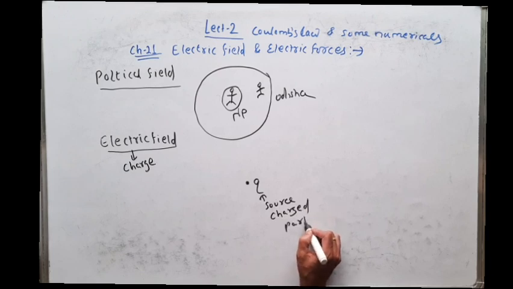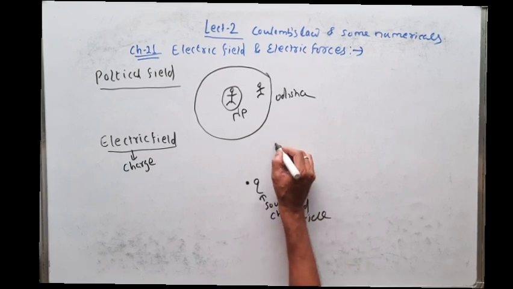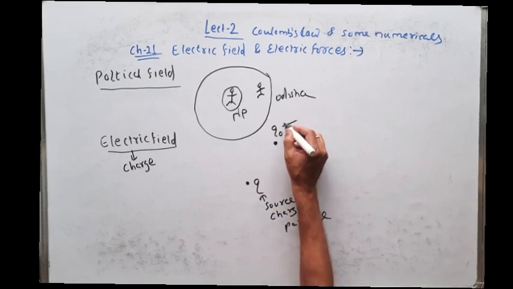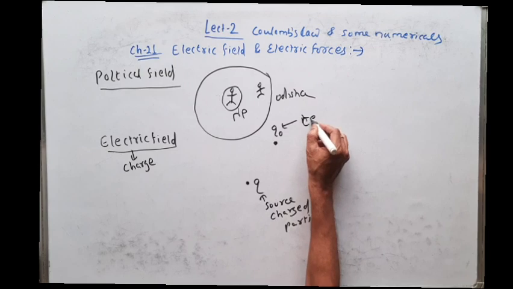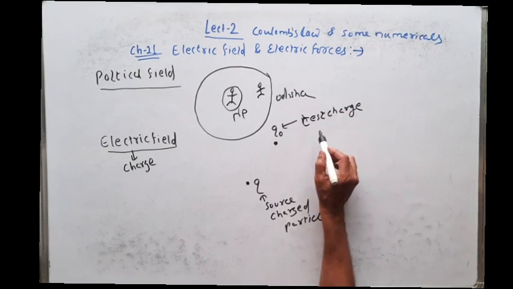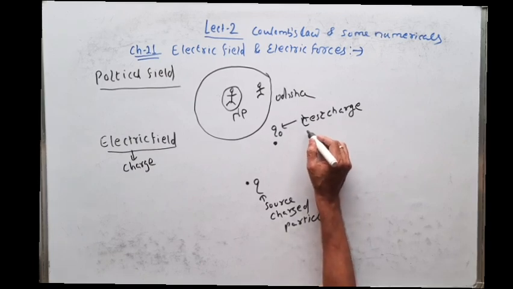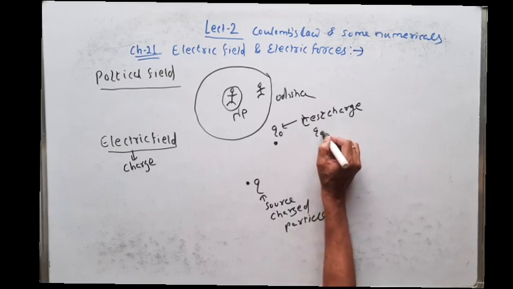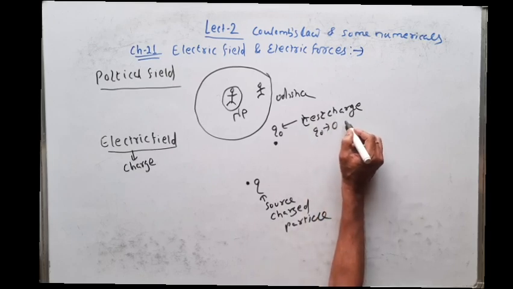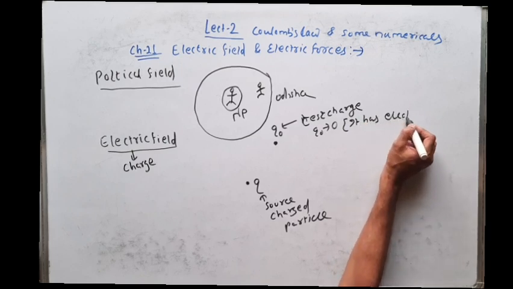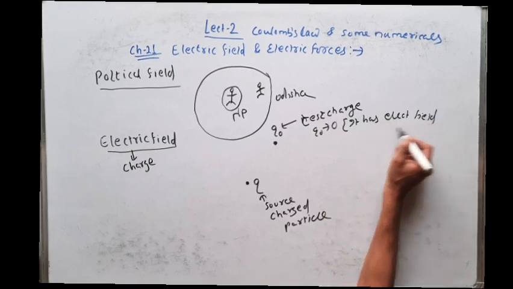Now I will bring another charge, let us say Q naught. This Q naught is called the test charge, whose magnitude is very small, tending to 0, so that it has no electric field of its own.